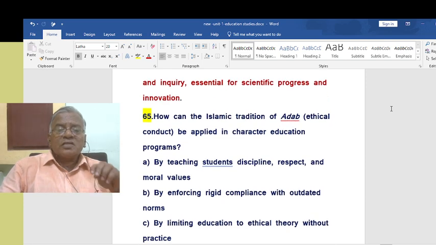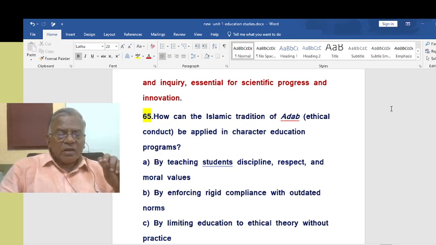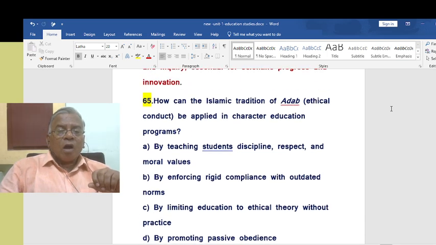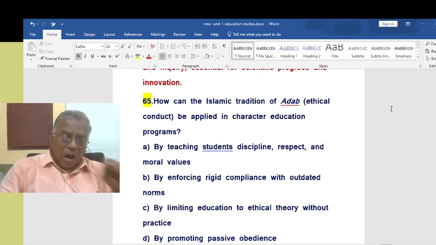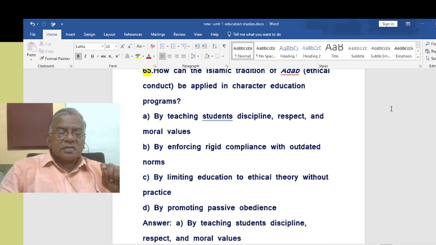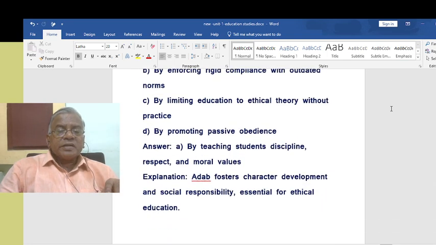How can the Islamic tradition of adab, ethical conduct, be applied in character education programs? Adab means ethical conduct, right? The Islamic tradition of adab comes through Sharia, rules and regulations. So, how can adab be applied in character education programs in the schools? By teaching students discipline, respect, and moral values.